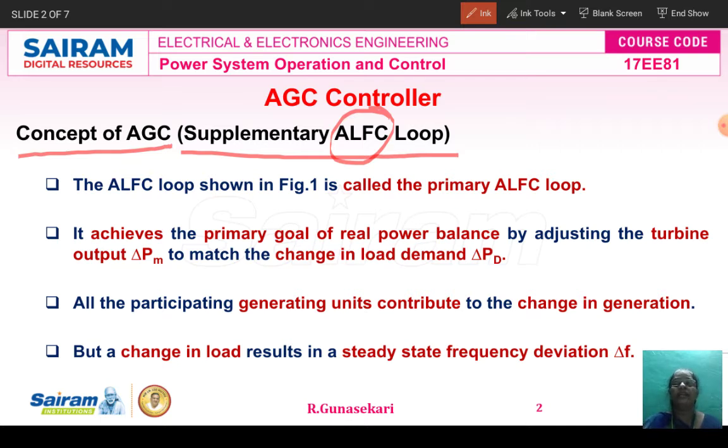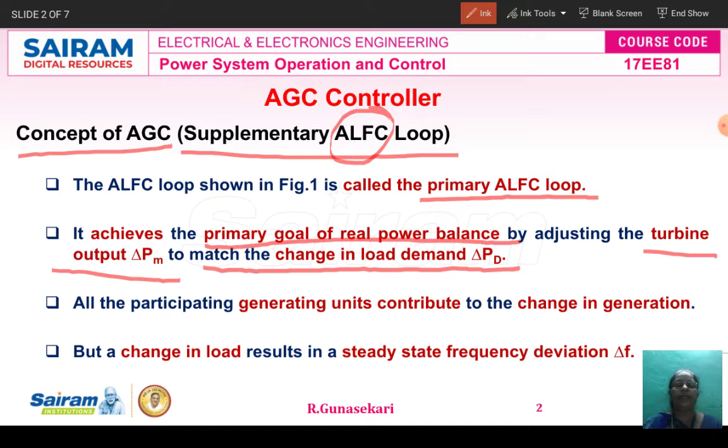The ALFC loop alone is called the primary ALFC loop. This loop achieves the primary goal of real power balance by adjusting the turbine output del PM, another name for mechanical power, to match the change in the load demand del PD. The del symbol represents change, P for power, capital D for demand, and small m for turbine output or mechanical power.